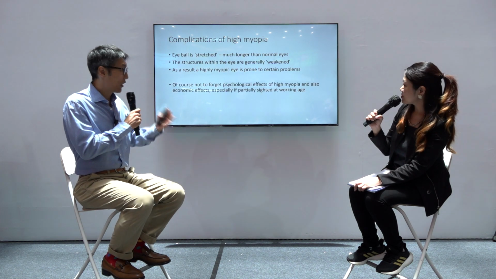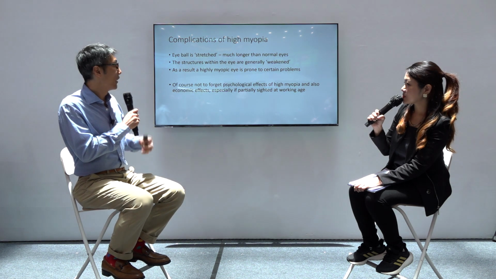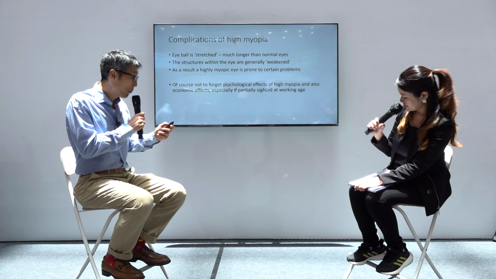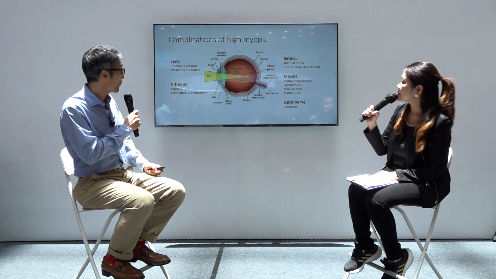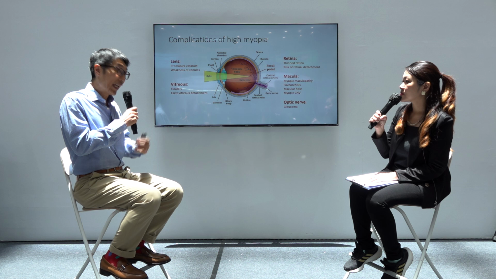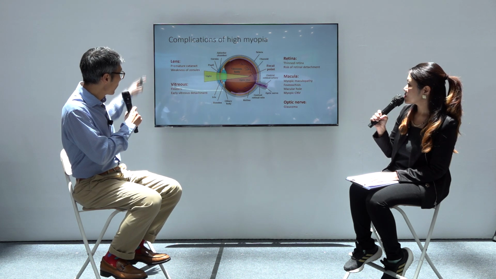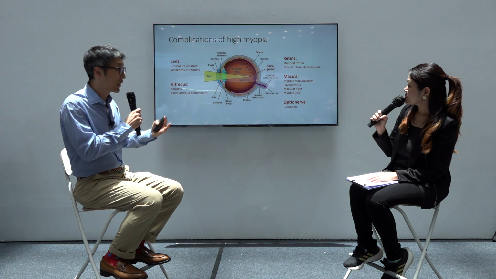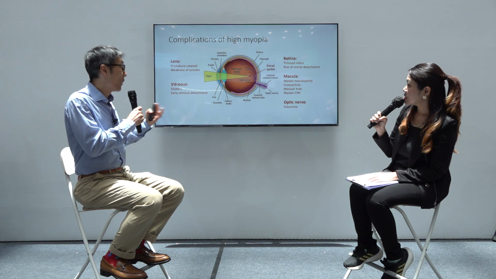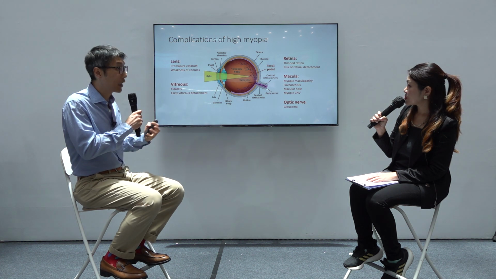And of course, as mentioned before, not just complications with the eye, there's also psychological impact. Definitely. And also economic impact. This is again a diagram of the eye, and written around it, I have highlighted some of the places where the effect of high myopia appears to be particularly problematic.